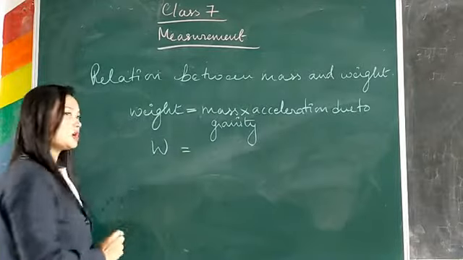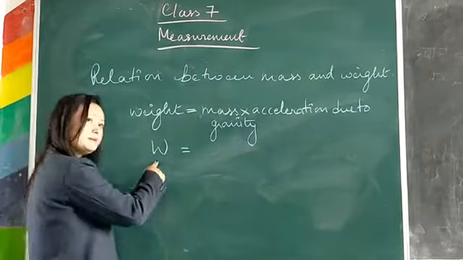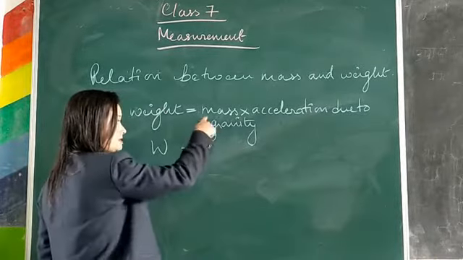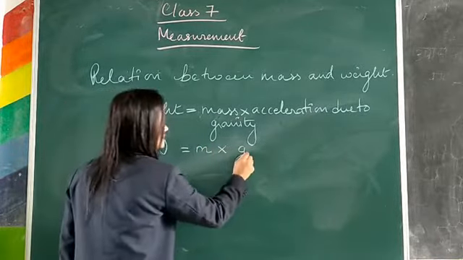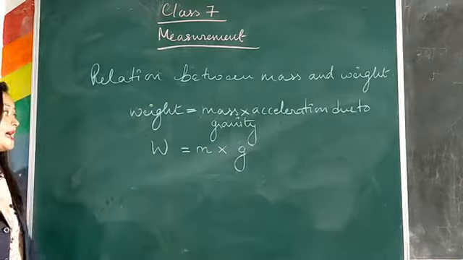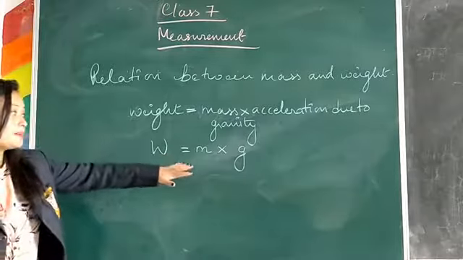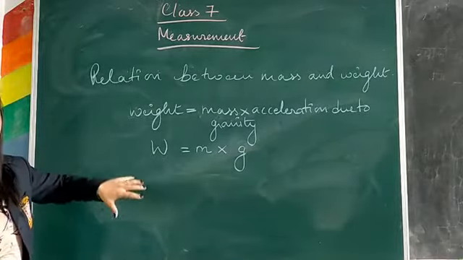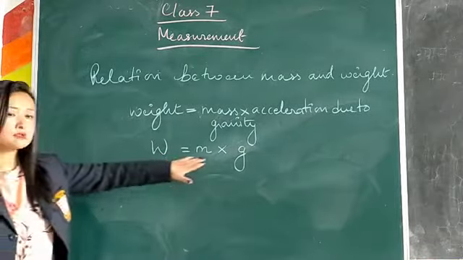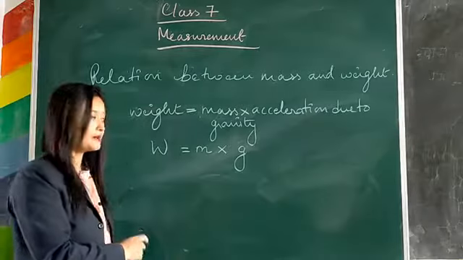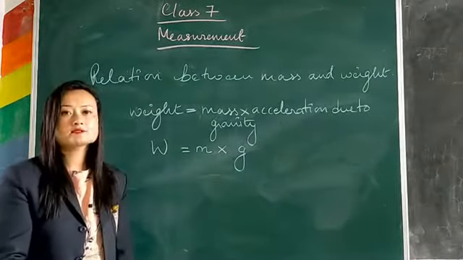And mathematically, how do we write it? W represents weight, small m represents mass, and small g represents acceleration due to gravity. Since weight changes from place to place and mass remains constant, why does weight change from place to place? As we discussed, mass remains constant.